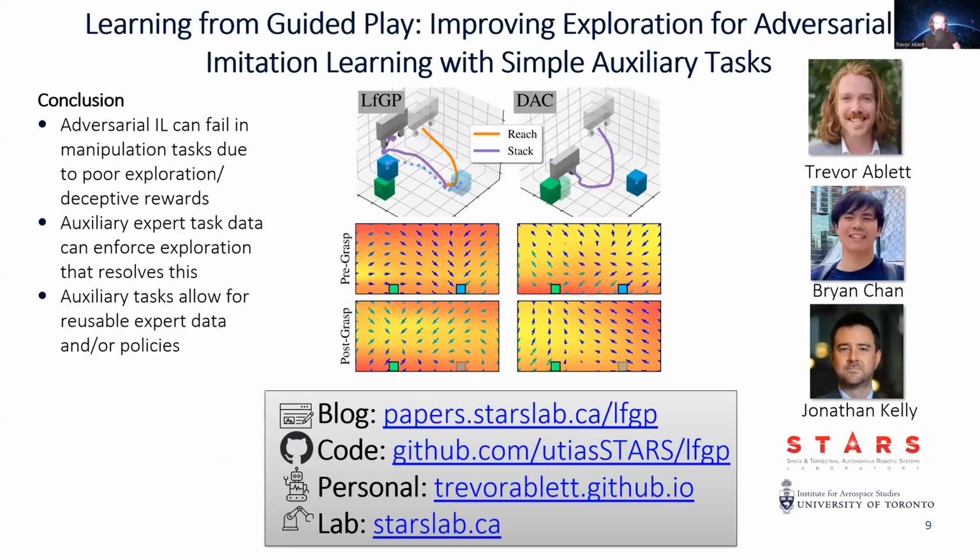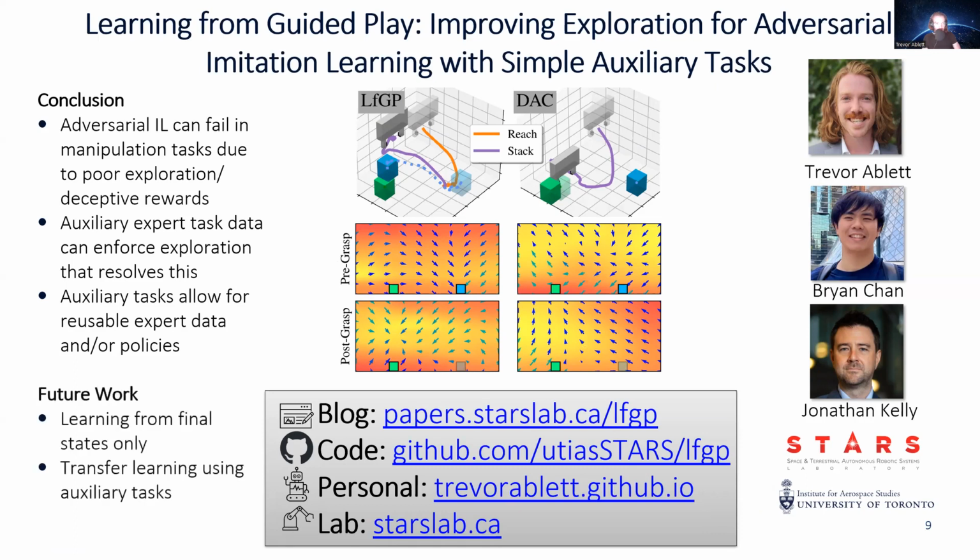In this work, we show that adversarial IL can fail in manipulation tasks due to poor exploration and deceptive learned rewards. We resolve this using learning from guided play, in which auxiliary expert task data enforces exploration. As a bonus, this formulation allows for reusable expert data and potentially reusable policies. For future work, we'd like to investigate learning from final states only, or the possibility of transfer learning using common auxiliary tasks. I'd like to thank my co-authors Bryan and Jonathan Kelly.